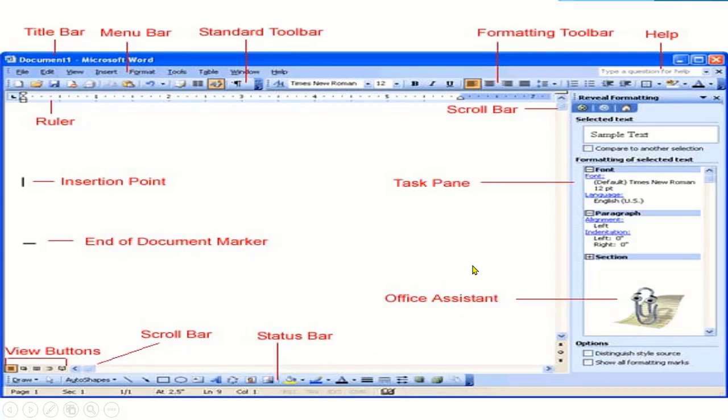As you can see, there is help available for you. Type a question if you want to know anything. Word will help you to do your work. There is a task pane available here, Office Assistant available here. All these things are present in this main screen of Microsoft Word.